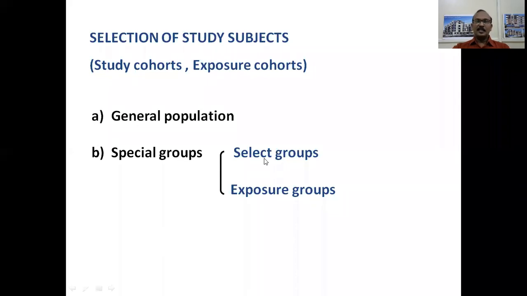Now the special groups are select groups. The select groups can usually be professional groups. They can be doctors, nurses, lawyers, civil servants, police, and so on. They can be obstetric population, insured persons, volunteers, or any other group like that. Or they can be exposure groups like uranium miners, or people working in a particular mine, or doctors and radiologists exposed to radiation. So they can be the exposure group.